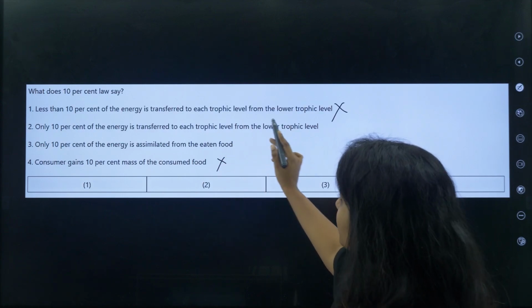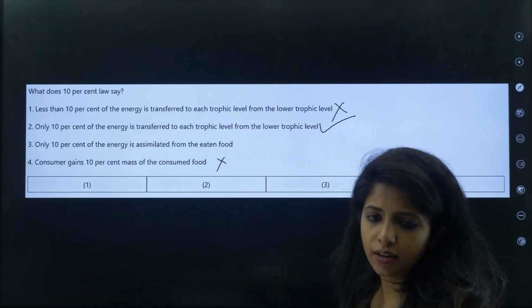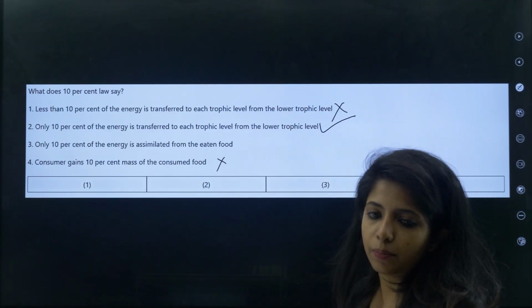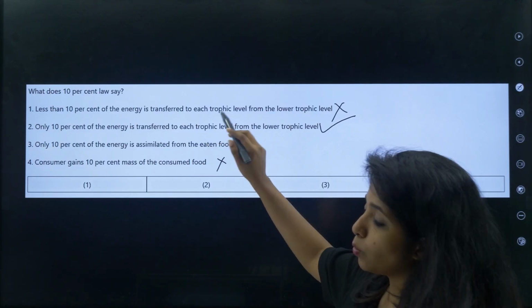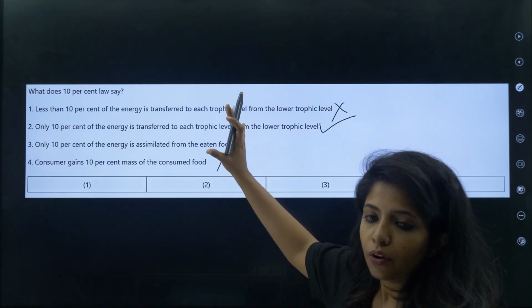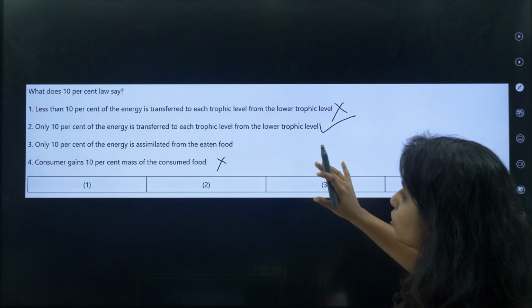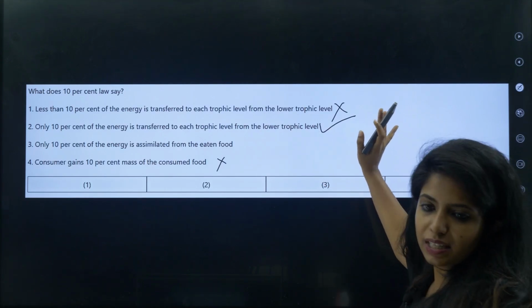So complicated. When we have something very, very simple, can't we just go with it? Yes, we can go with it. It's a straight statement: only 10% of energy is transferred from each trophic level to the next trophic level from the lower level. That's all. Easy as that.